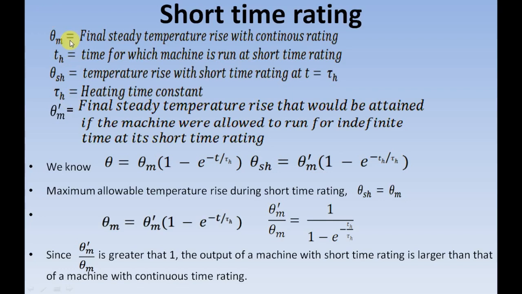Theta m, you are familiar with it. Tau h is also familiar for you. Th is actually the time for which machine is run at short time rating. Theta sh is the temperature rise with short time rating, that is for this time period, what is the temperature rise is given by theta sh.